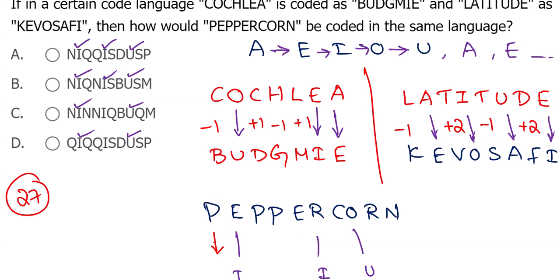How would it be coded in the same language? Same letter but different. See, here C, here C, here C, but B and D are different given. Here T, but different things are assigned.